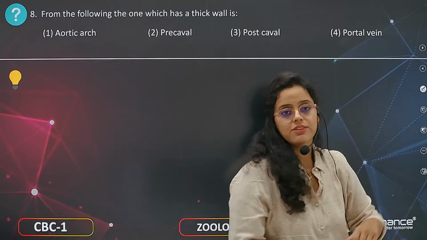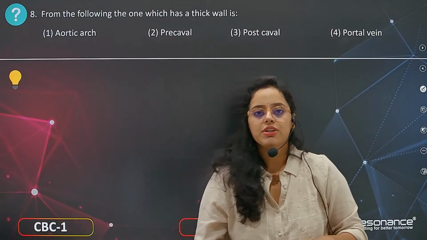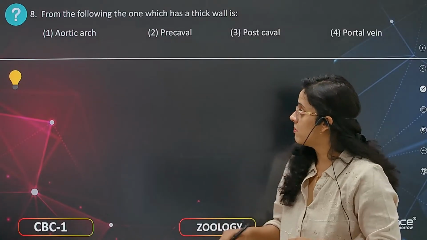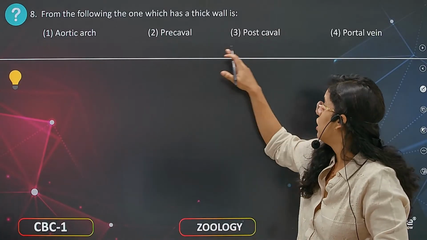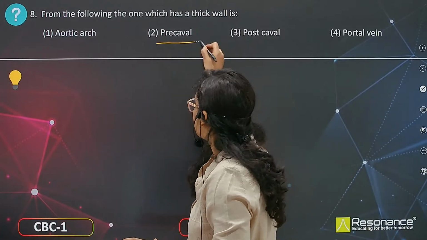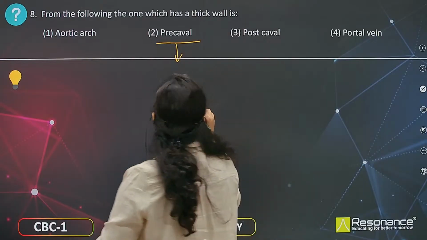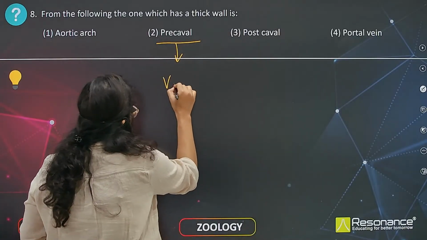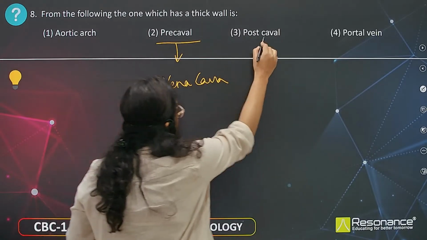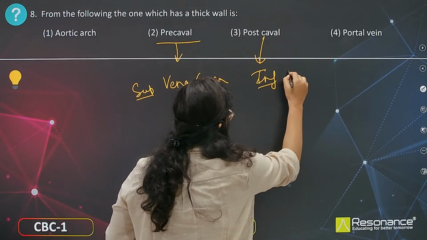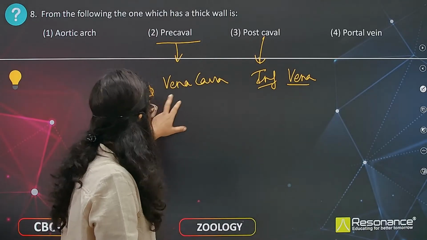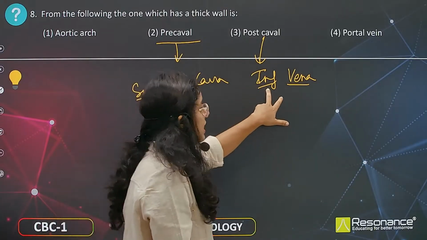Now coming to the next question, from the following the one which has a thick wall. The thick walls are present. So here basically aortic arch, precaval, postcaval and portal vein. So you must have understood the terminologies. Precaval, which means superior vena cava, and inferior vena cava. This is inferior vena cava. So precaval, which means superior vena cava, blood vessels, vein, and inferior vena cava.